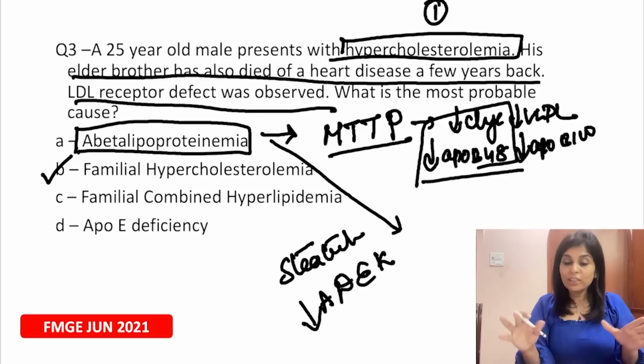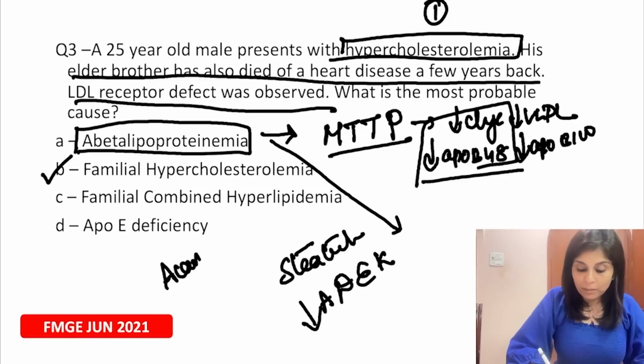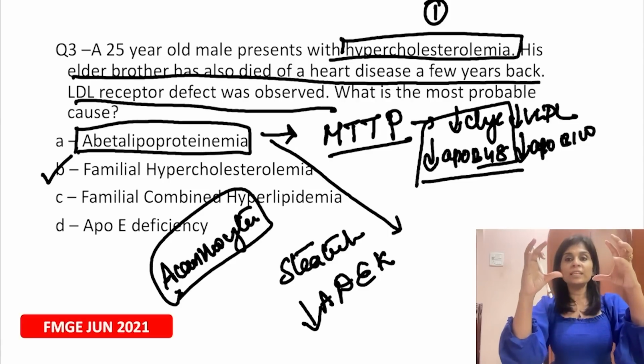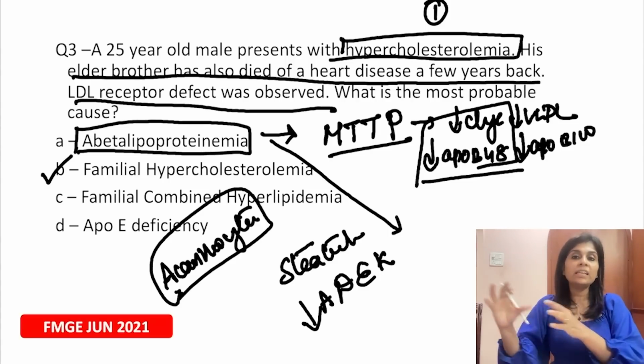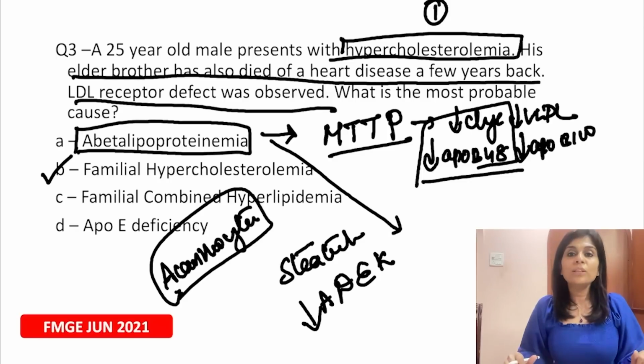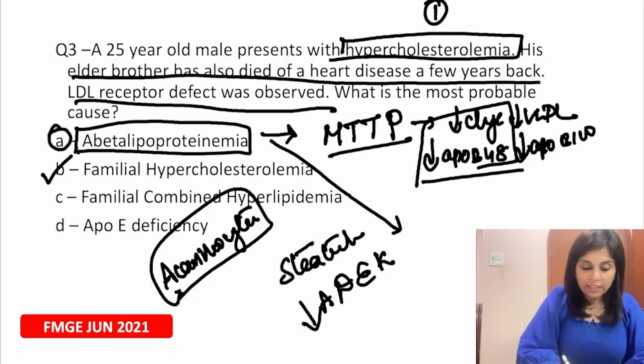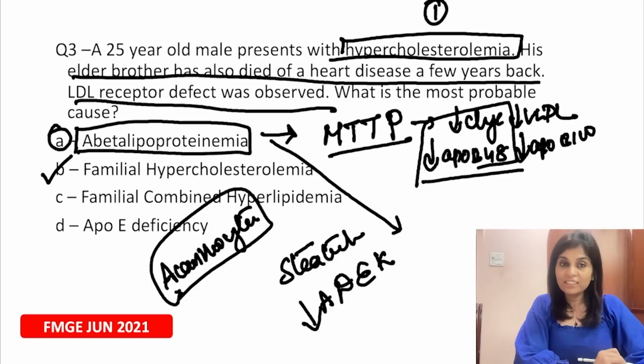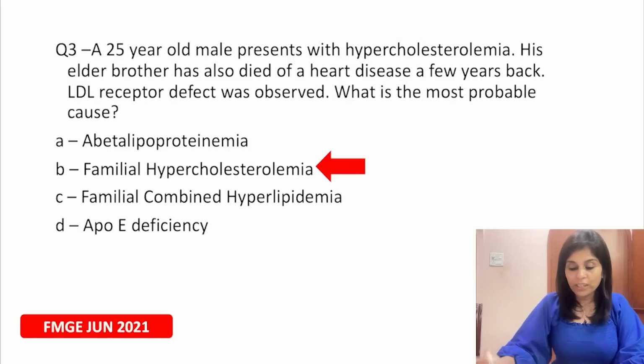But apart from all these, I want you also to remember a term called acanthocytes. So if you see acanthocytes, steatorrhea, vitamin A, D, E, K deficiency, immediately what will you think of? Abetalipoproteinemia caused by the defect of MTTP, the triglyceride transport protein. Apart from these two conditions, for you to comment on choice C and choice D, let me help you understand Fredrickson's classification of hyperlipoproteinemias.